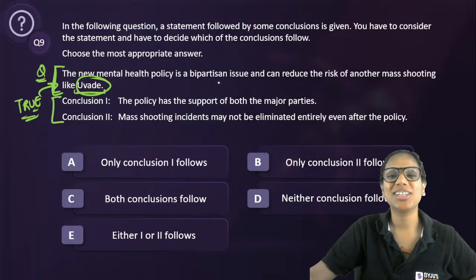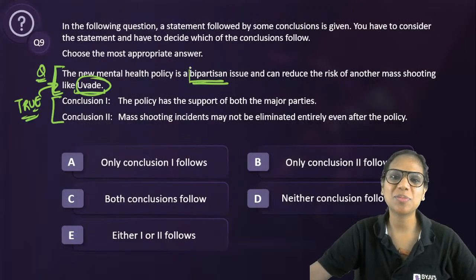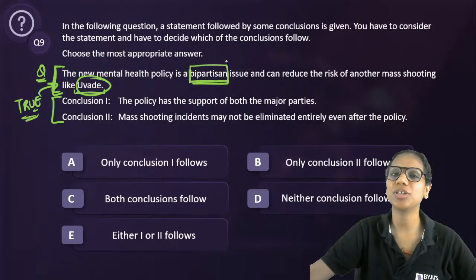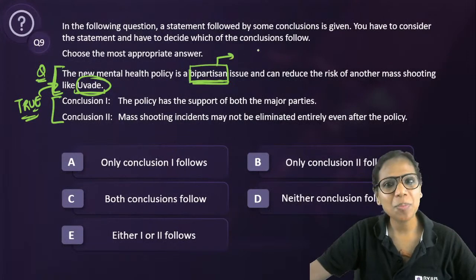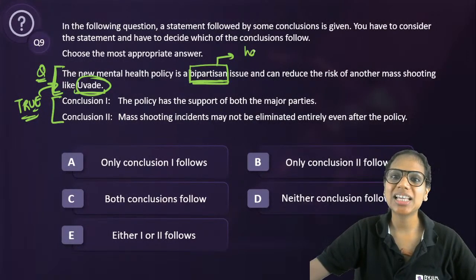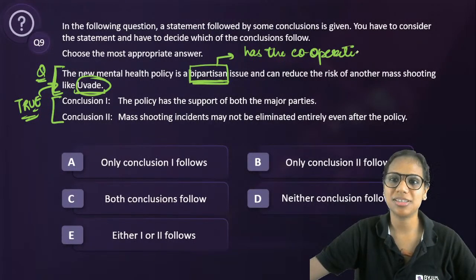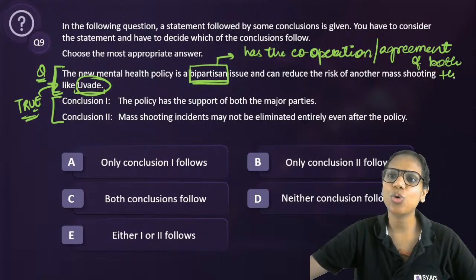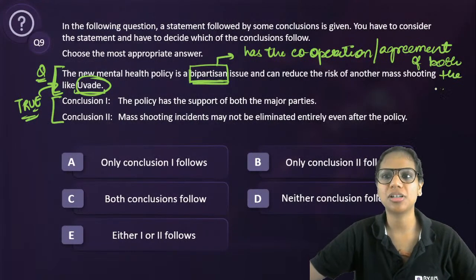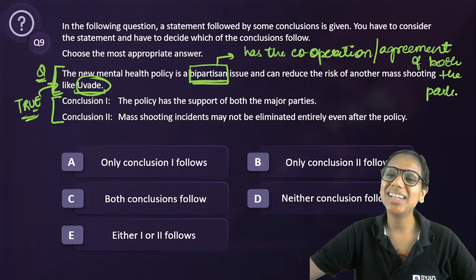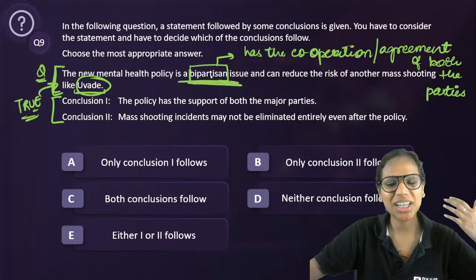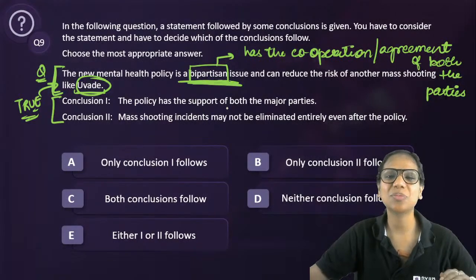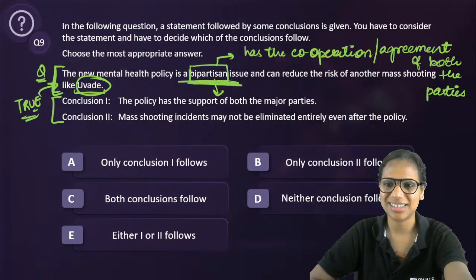Okay, so now here actually, this becomes a matter of vocabulary. Sometimes that may happen in your verbal logic questions. Bipartisan means something that has the support or cooperation or agreement of both the major parties. Some issue that has the cooperation or agreement of both the major parties is called a bipartisan measure, a bipartisan issue. So by looking at the meaning of bipartisan, we can say that yes, the policy has the support of both the major parties, right?